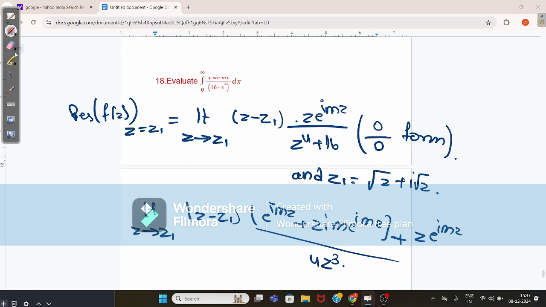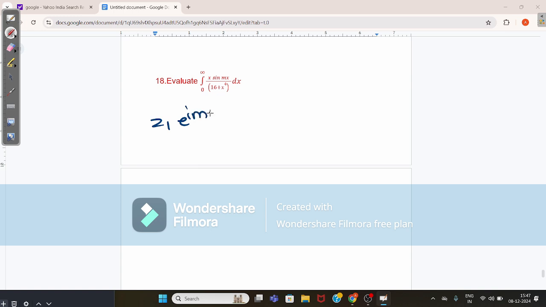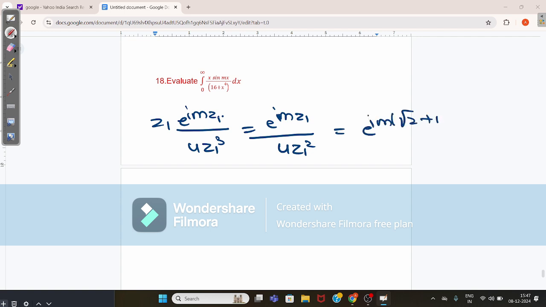Now when you calculate it further, you will get the value z1 into e^(imz1) by 4 z1^3, which is equal to e^(imz1) by 4 z1^2, which is equal to e^(im(√2 + i√2)) by 4 into (√2 + i√2) whole square, which gives the value here as e^(im√2)